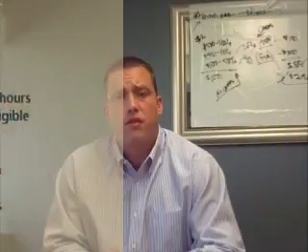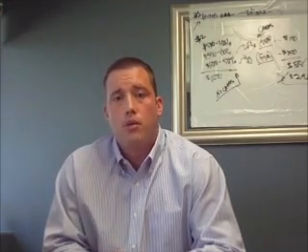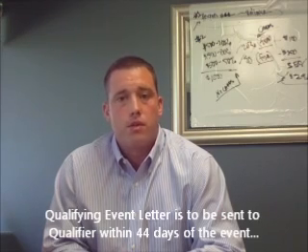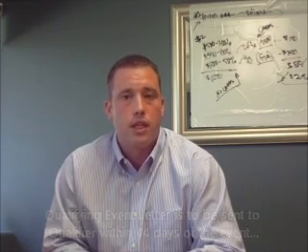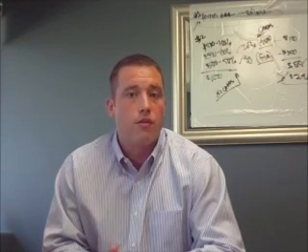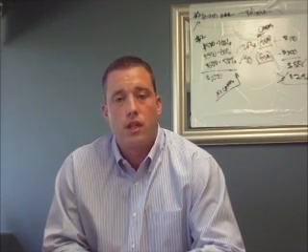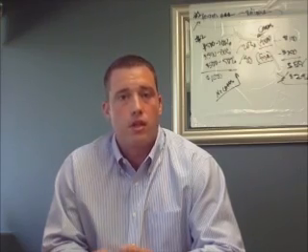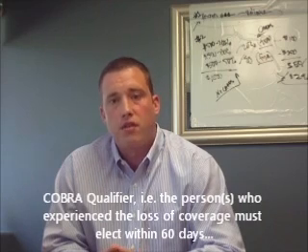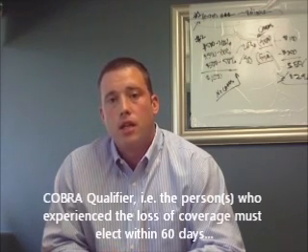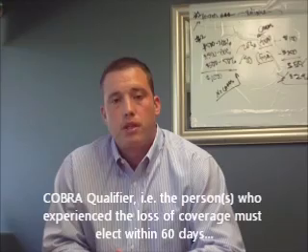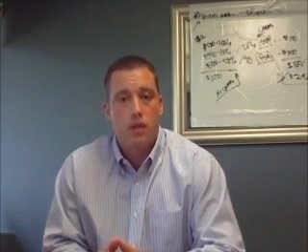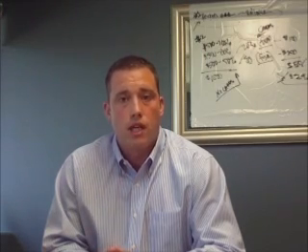What that means is that there's a qualifying event letter that needs to be sent out within 44 days of the event. If there's a third-party administrator involved, then the group has 30 days to notify the administrator. They have 14 days then to send out the qualifying event letter. That qualifier, the person that is considered a beneficiary under COBRA, has 60 days to elect the benefit, meaning that they need to send the letter back to the administrator, and based off the postmark date of the letter that's being sent in, if it is mailed, then they have those 60 days to elect.